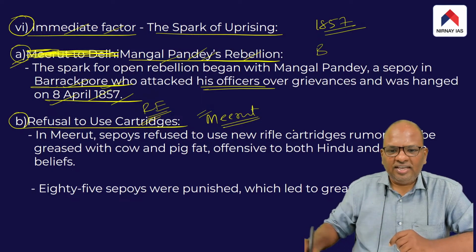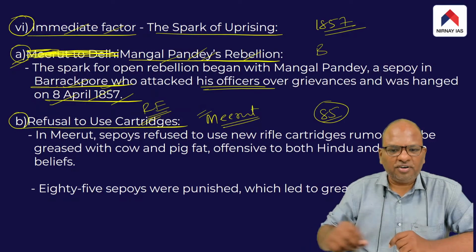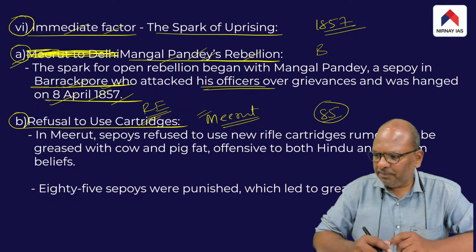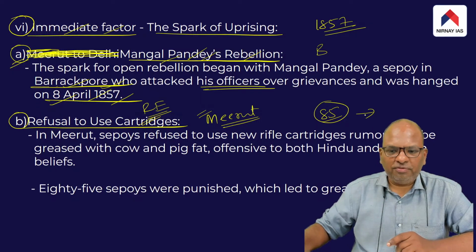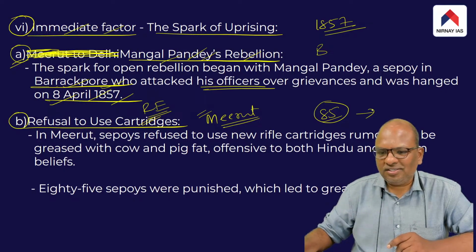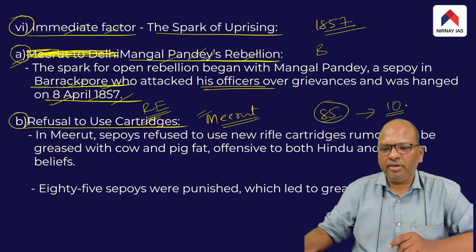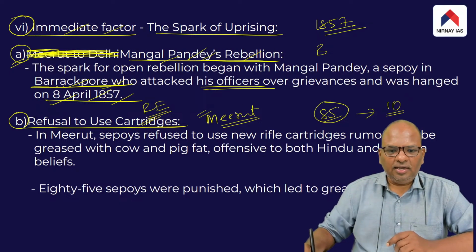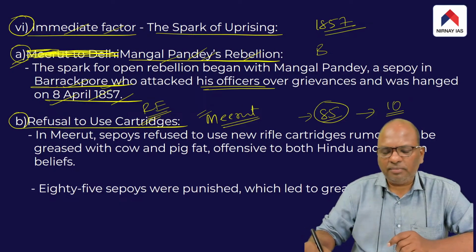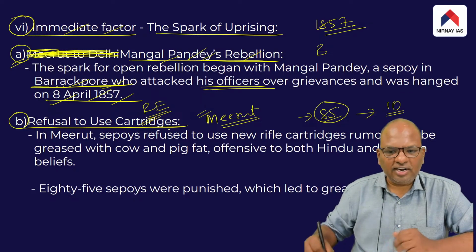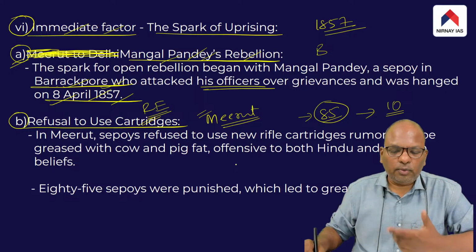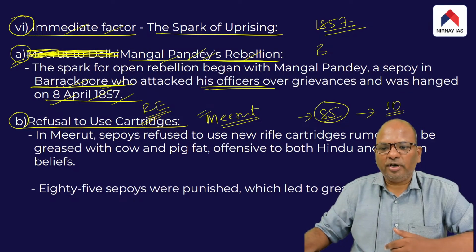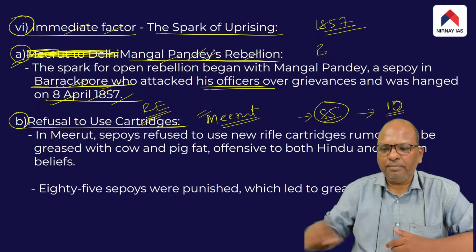Immediately, 85 sepoys of the Meerut regiment were arrested. After a quick trial, they were sentenced to 10 years of imprisonment. They were terminated from the service, and a case was also filed against them. After a quick trial, these 85 sepoys were given 10 years of imprisonment.